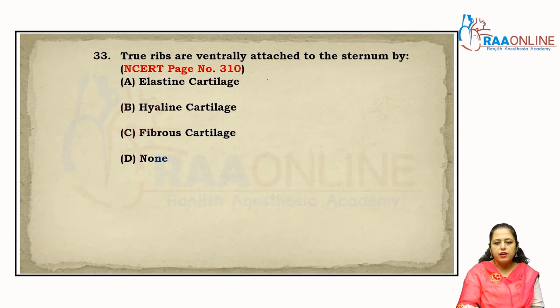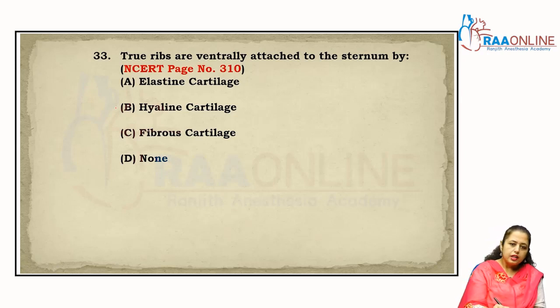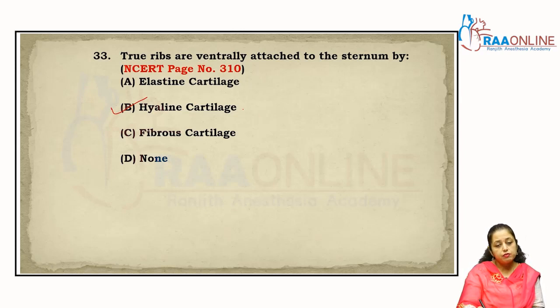The true ribs are ventrally attached to the sternum by hyaline cartilage, right? What is that hyaline cartilage? We already know that hyaline cartilage is the most abundant cartilage, present over the articular surfaces of the body, right? Clear? So hyaline cartilage is the answer.